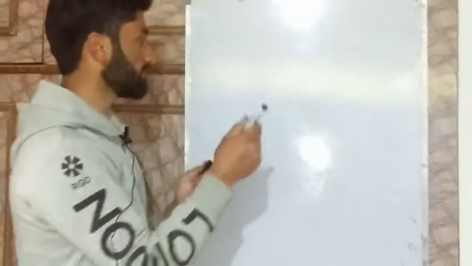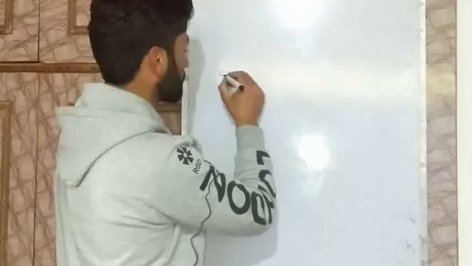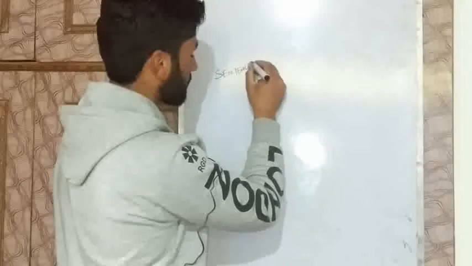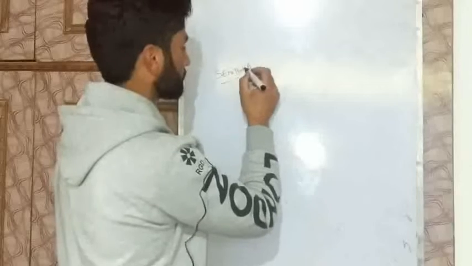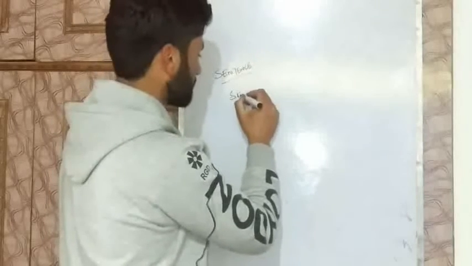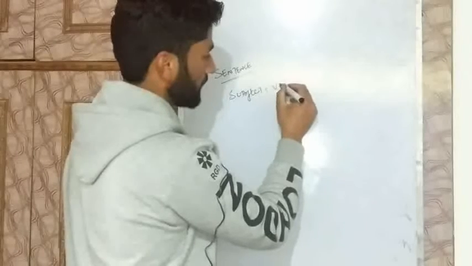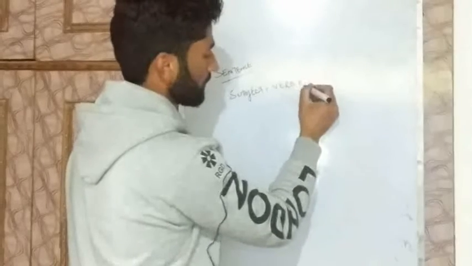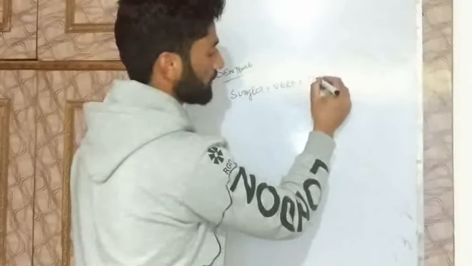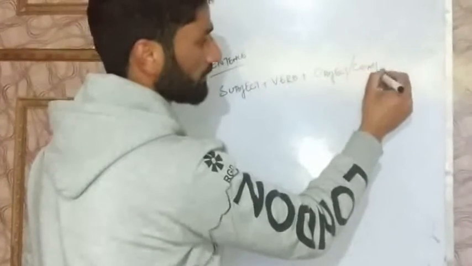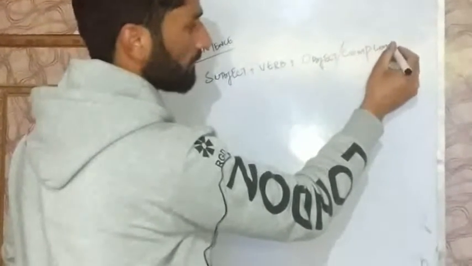So for framing a sentence, when we talk about the word sentence, we must have three things: subject, we must have verb, third thing which we call as object or complement. These are three things which are very required, which are very important for framing a sentence in English language.